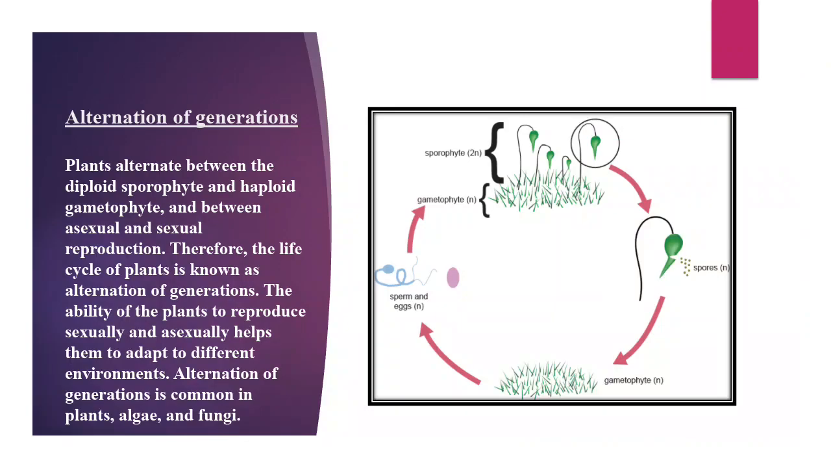Alternation of generation, you can observe in the diagram. Plants alternate between the diploid sporophyte and haploid gametophyte, between asexual and sexual reproduction. Therefore, the life cycle of plants is known as alternation of generation. The ability of plants to reproduce sexually and asexually helps them to adapt to different environments. Alternation of generation is common in plants, algae, and fungi.